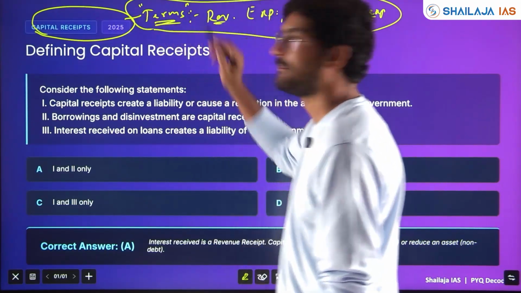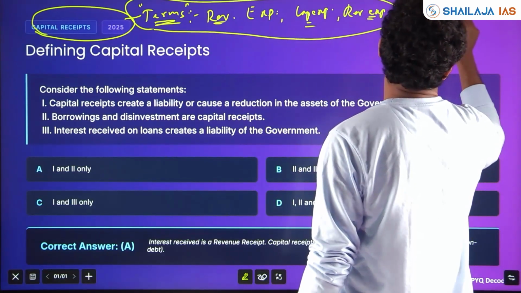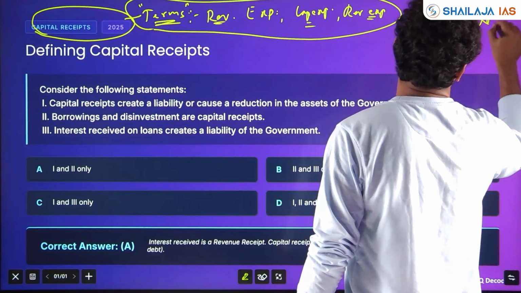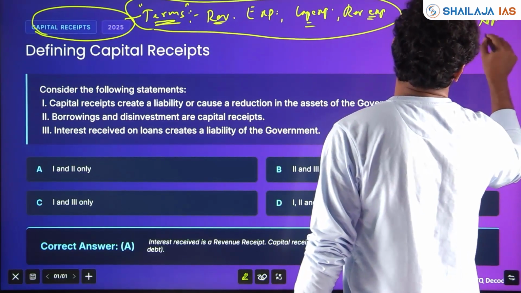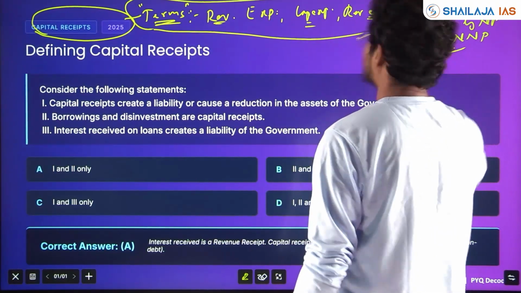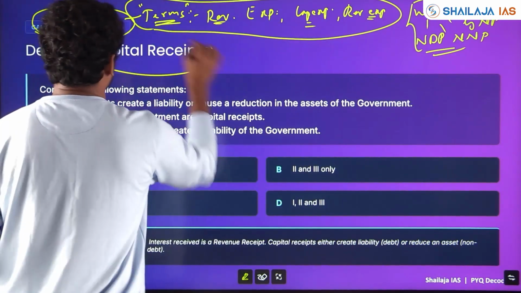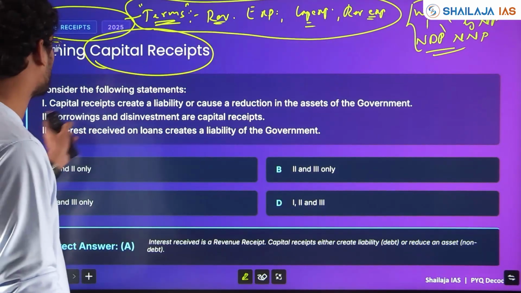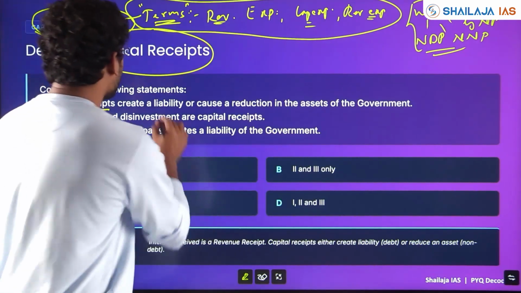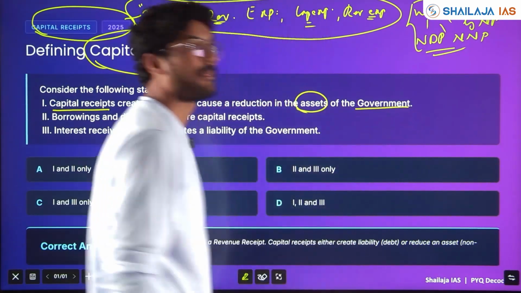One question: what are the ways of calculating GDP? Ways of calculating GDP, GNP, NNP, NDP, all these questions have come before. So basic economic terminologies are key that you have to remember. Based on that, questions are coming. So what are capital receipts? Based on that, 3 statements have been given. Capital receipts create a liability or cause a reduction in the asset of the government.